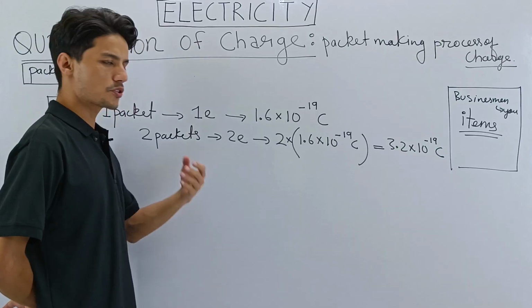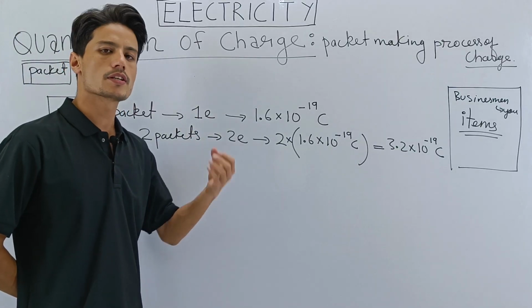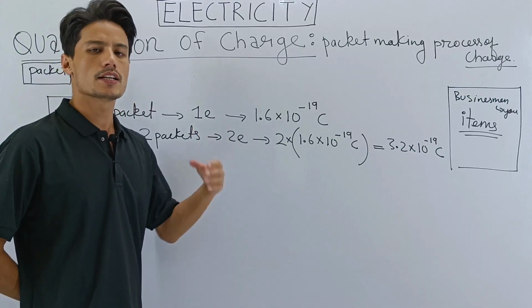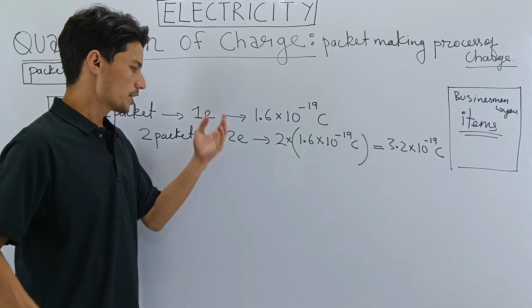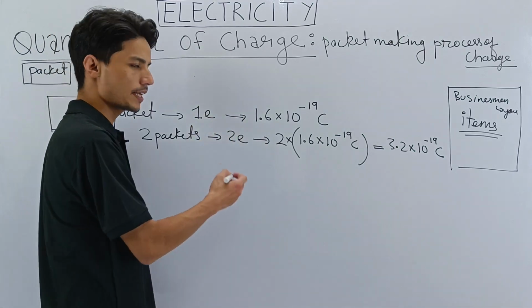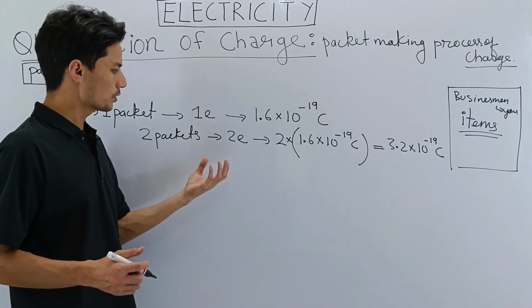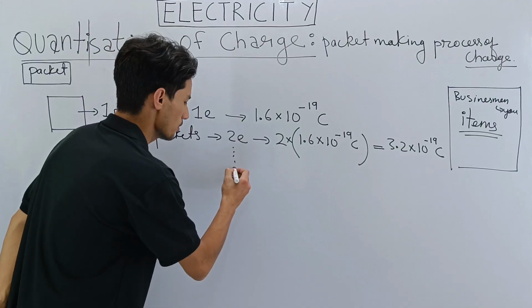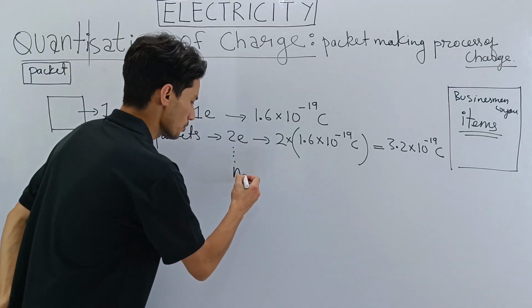So you want 3 charges, take 3 packets, which means 3 electrons. You want 10 charges, take 10 packets, which means 10 electrons. Likewise, you get as many charges as you want. Suppose you want n charges, so to get n charges you need to take n electrons. For n charges you need n electrons.